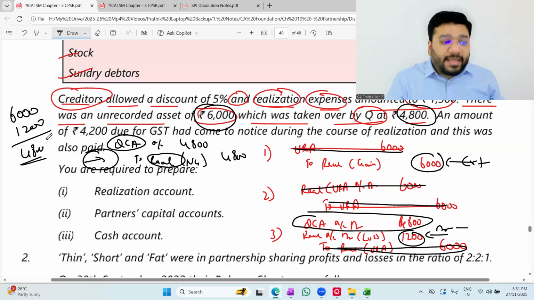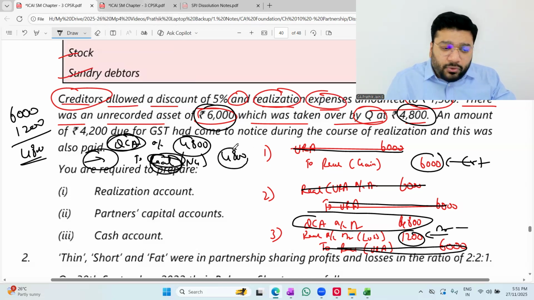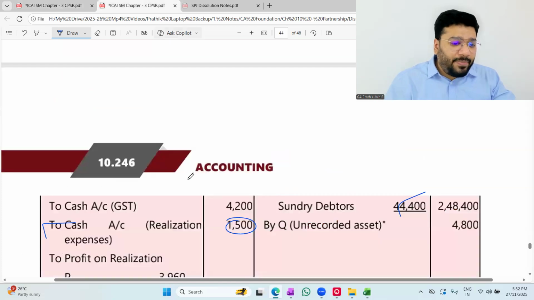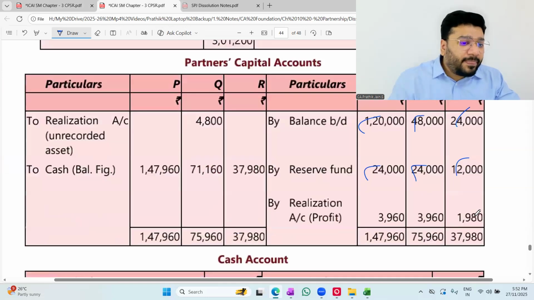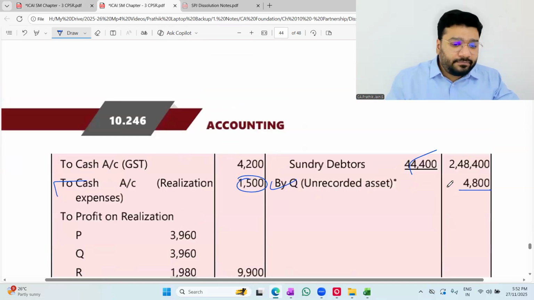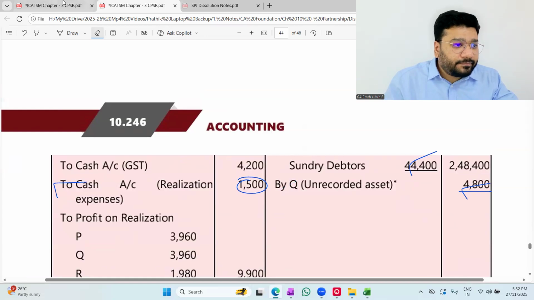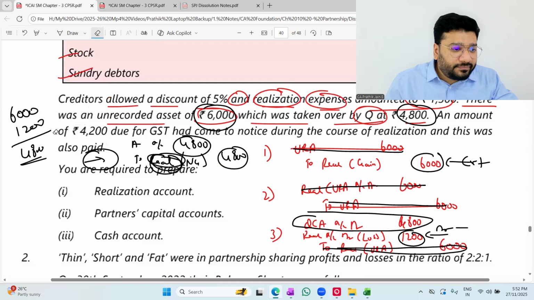So what is the net gain that I'm recording? 4,800. So in your textbook, when you record the entry in realization account by Q's capital 4,800, this is not the gross gain. This is net gain, net of losses. Okay, not okay? Online people, okay, not okay? Okay, sir. So in the realization account, record is 4,800. Who's the opposite partner? Q's capital. So by Q's capital 4,800, and without forgetting in Q's capital account to realization 4,800. Okay, not okay? Online people, okay, not okay?